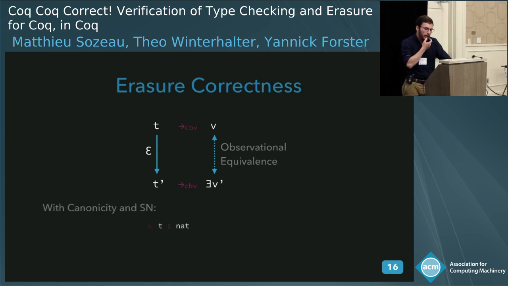And in the end, if you have a term which is typed as a natural number in Coq, then we know by strong normalization and canonicity that this will reduce to a numeral. This will also mean that call-by-value reduces to a numeral, and then by the correctness theorem, we know that the erasure of this term will also reduce to the right numeral.